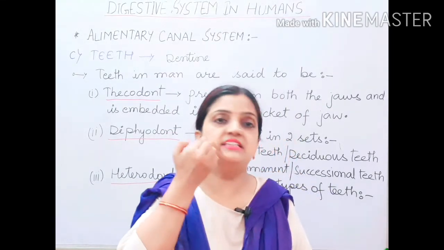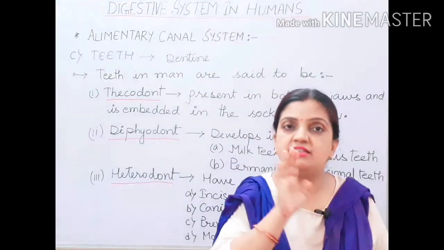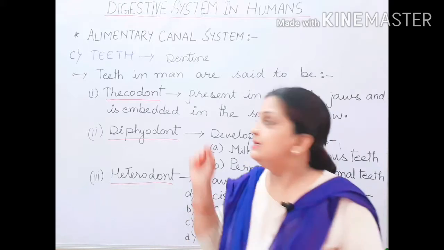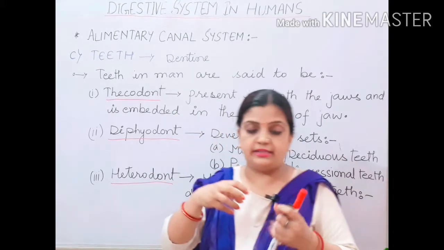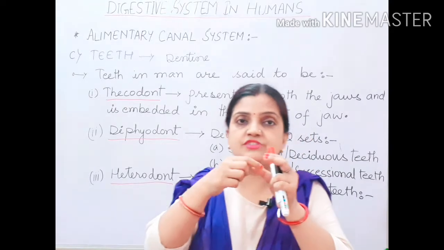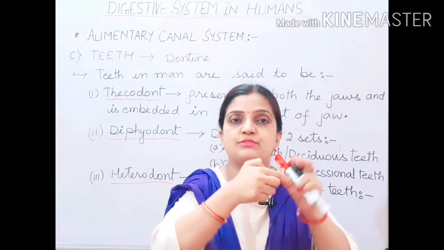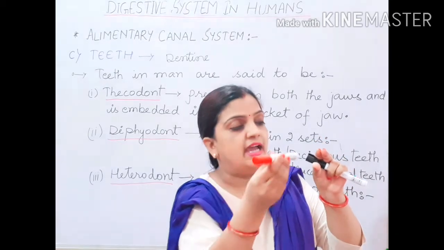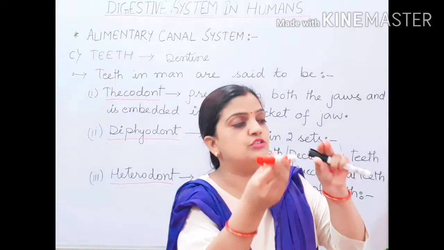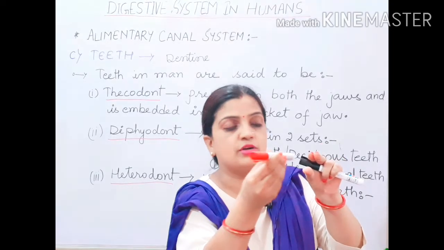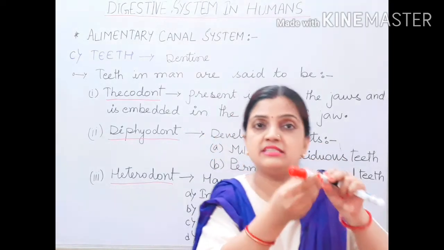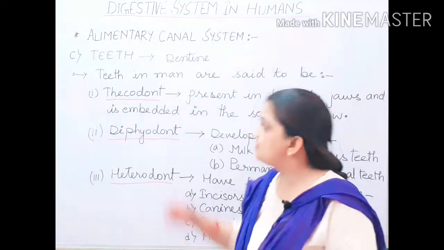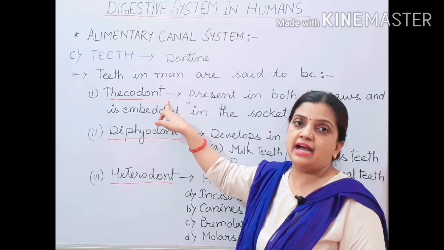Where the teeth are located, they are attached on the jaws. So the jaws have a socket, a hole-like structure inside which your teeth are present. This is a socket, children, and this is a tooth, suppose, and this tooth is fitted inside. So jaws have a socket, and inside the socket the teeth are fixed. This type of arrangement is present in human beings, and that is why human beings are called thecodont.